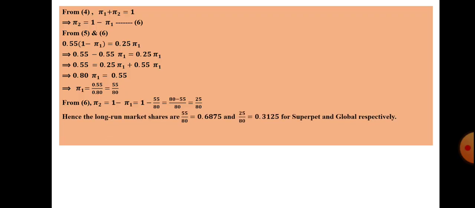Therefore the long run shares: first, 55 by 80 for Super Pet, that is 0.6875 into 100, 68.75%. Next Global, 25 by 80, that is pi 2 equal to 0.3125 into 100, 31.25%.